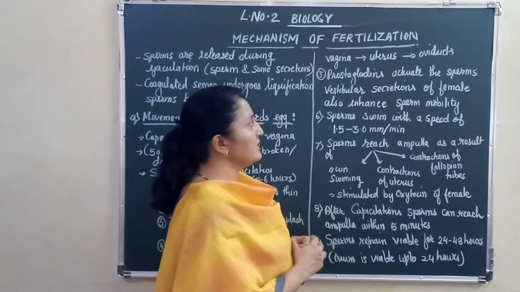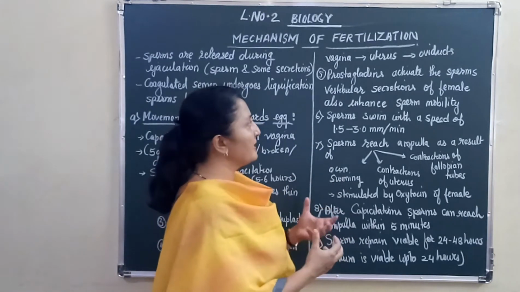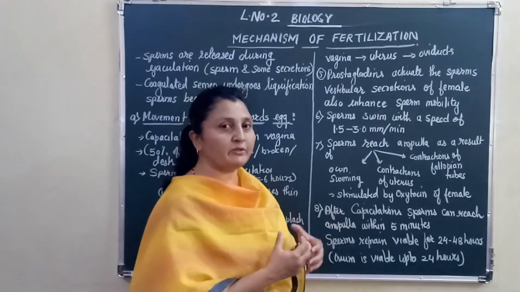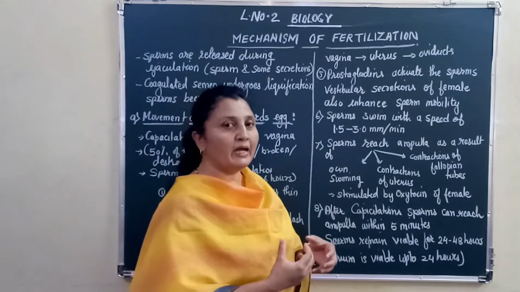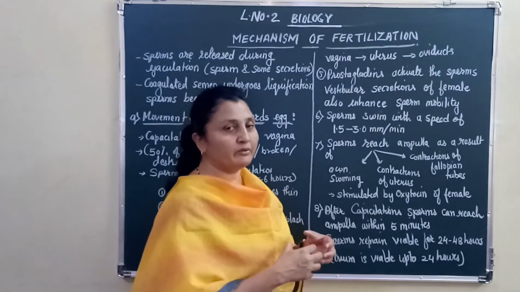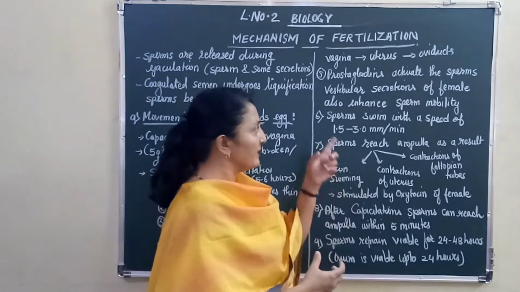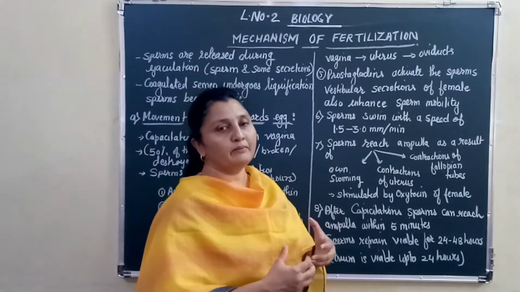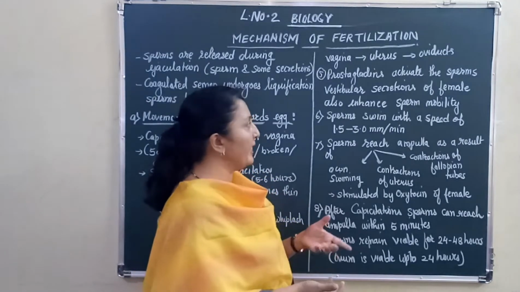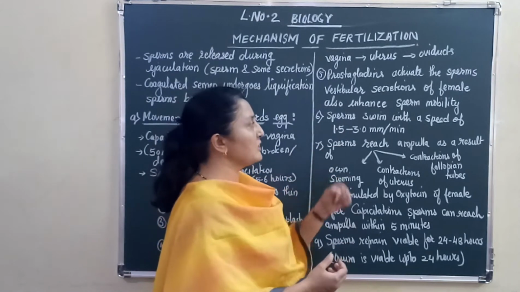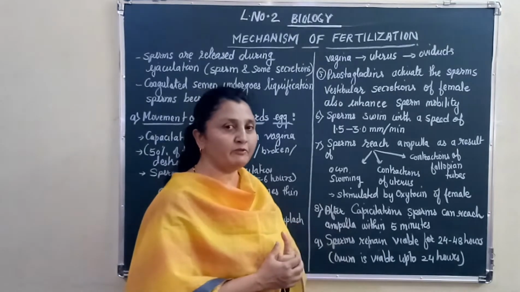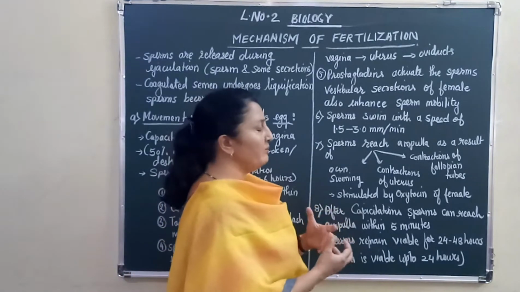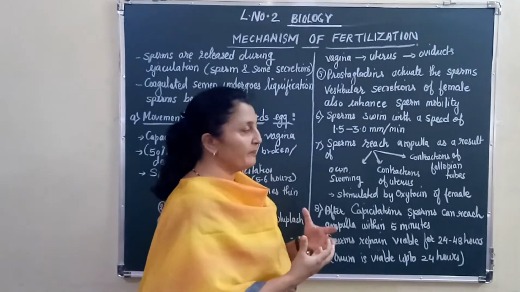Even the vestibular secretion activates the sperms. You remember Bartholin's glands? Their secretion also makes the sperms more active. The sperms swim with a speed of 1.5 to 3 millimeters per minute.